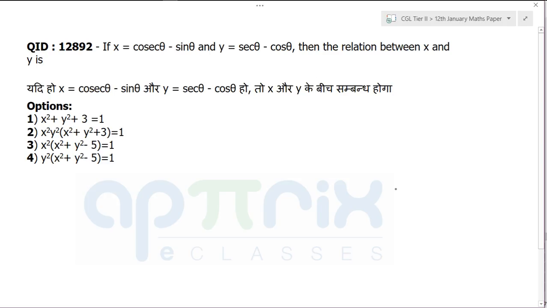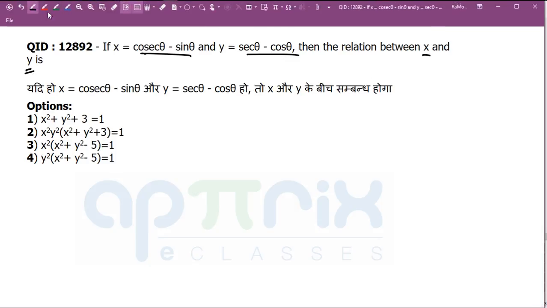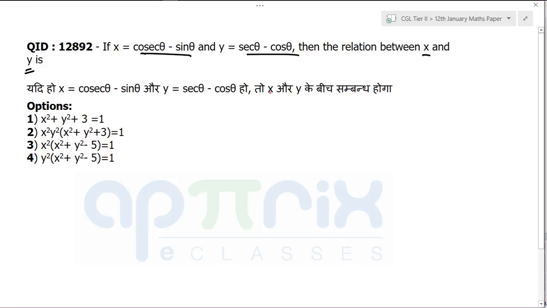Okay, moving further now. Question number 92. What does question number 92 say? That x is equal to cosec theta minus sin theta, y is equal to sec theta minus cos theta, and they're asking what is the relationship between x and y. Proceed by putting in a value of theta, but you have to be a little careful. The theta you are going to choose here is 45 degrees. Why? Because then both expressions will become the same.